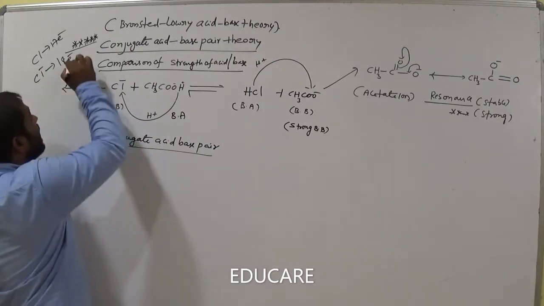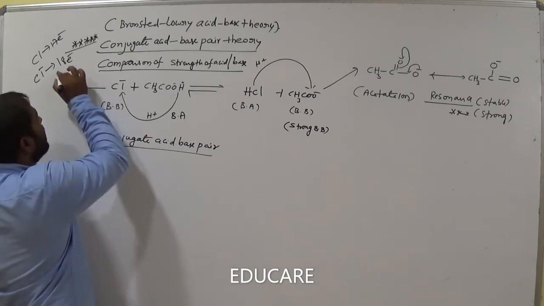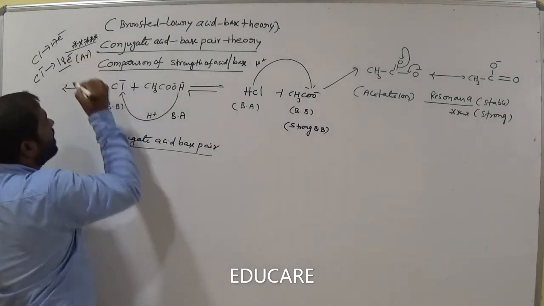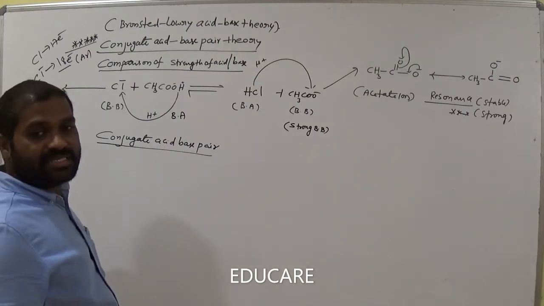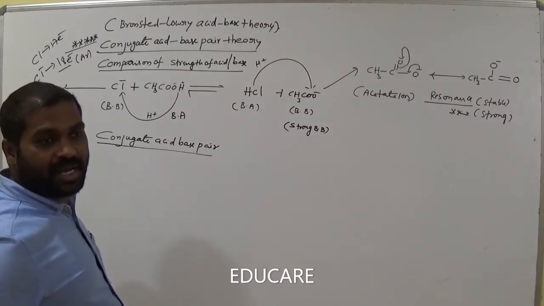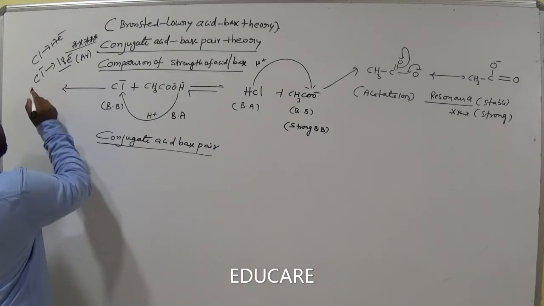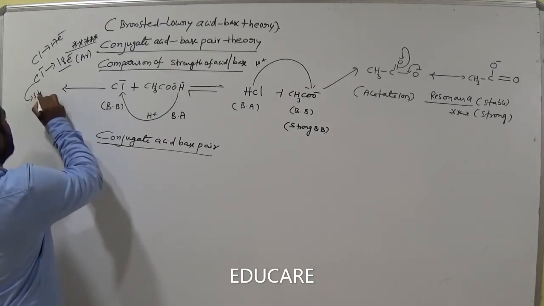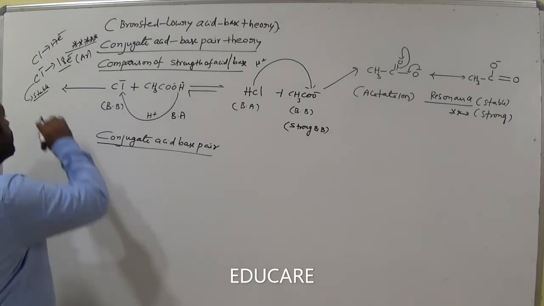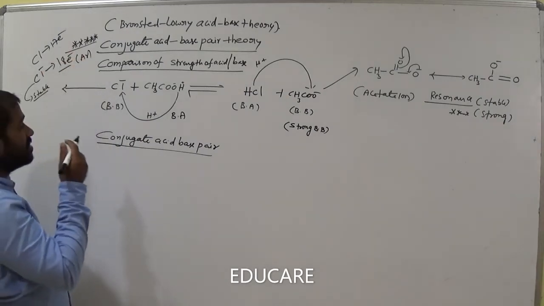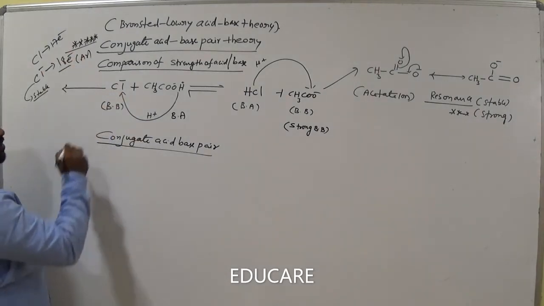It gains an electron to have 8 electrons. This is the nearest noble gas, argon, configuration. The species which attains the nearest noble gas configuration becomes stable. Now this chloride becomes stable. That means it is unable to lose the electron. Cl minus is unable to lose the electron.